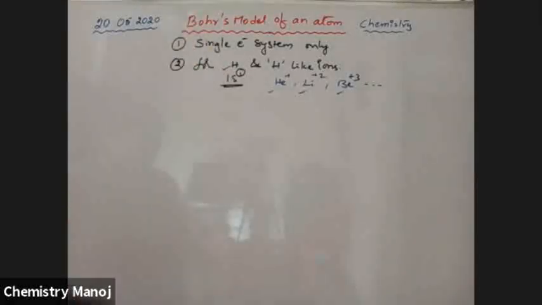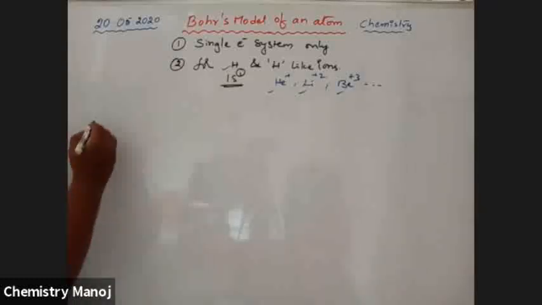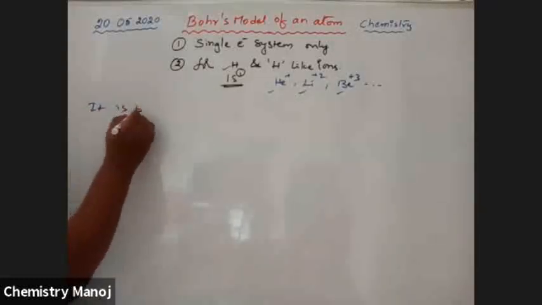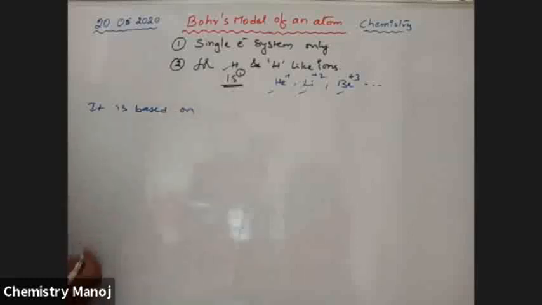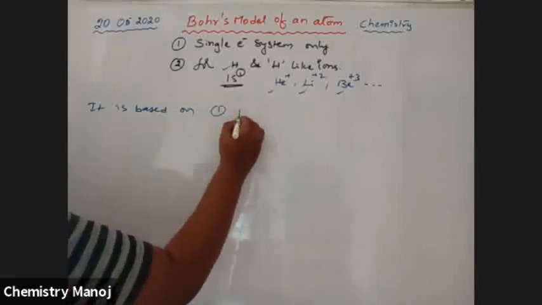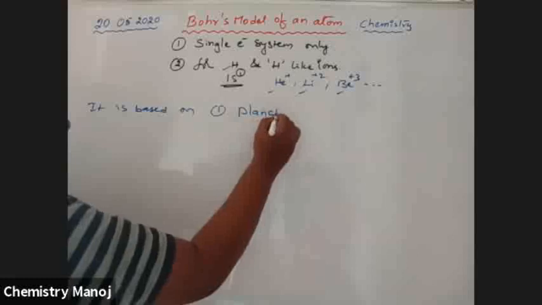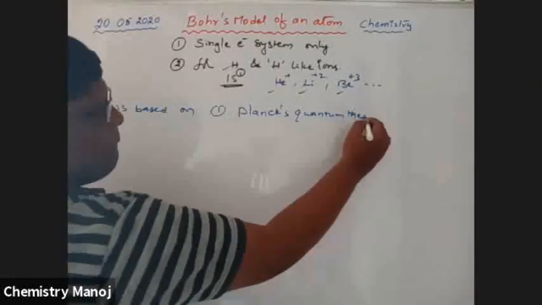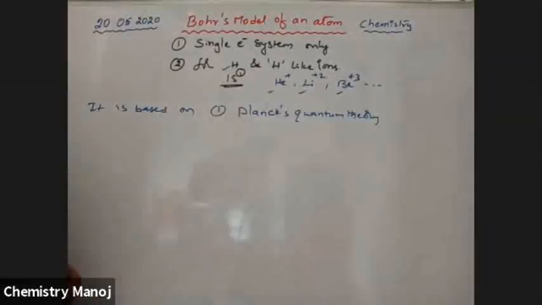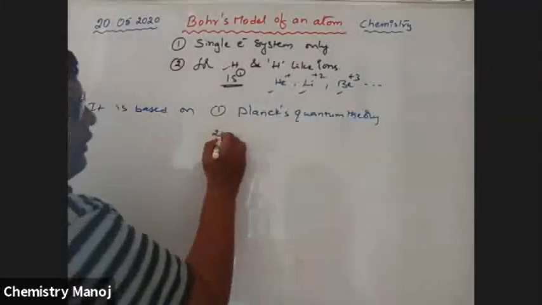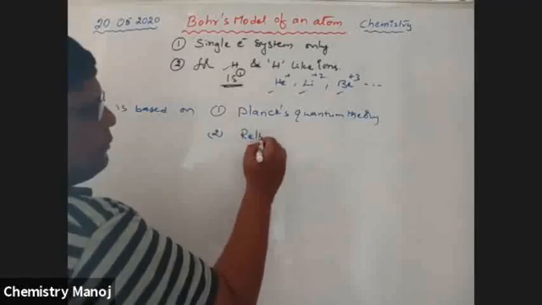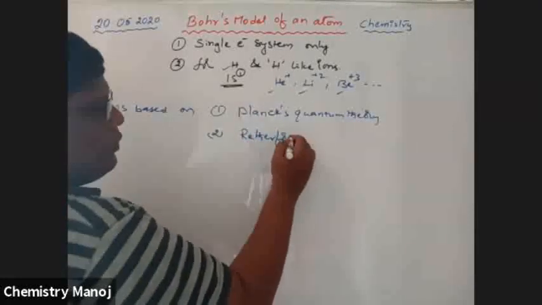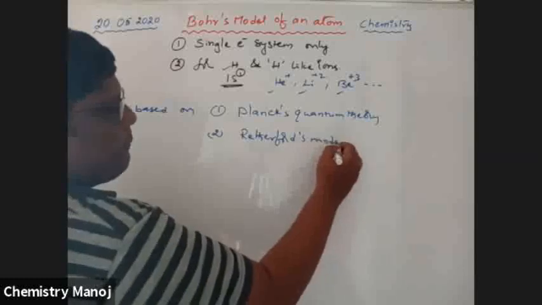Next, this Bohr's atomic model is based on, first one, Planck's quantum theory, and the second one, Rutherford's model of atom.